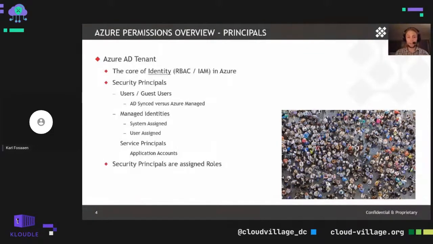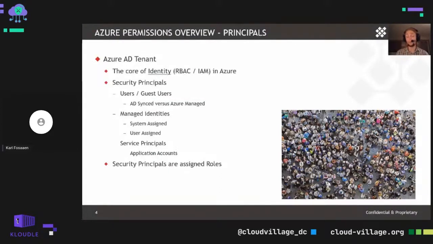For managed identities, we have system assigned and user assigned, where system assigned is really more of the resource itself having an identity tied to it versus a user-assigned identity, which is more of a subscription-level identity that can then be applied to individual resources. They're kind of inverses of each other, but the core of it is you can assign a specific identity to a service.